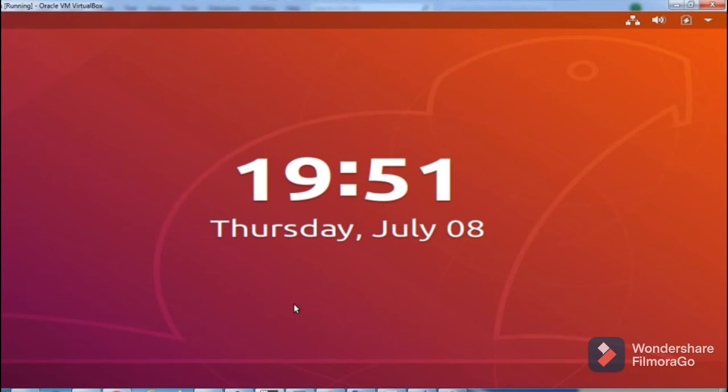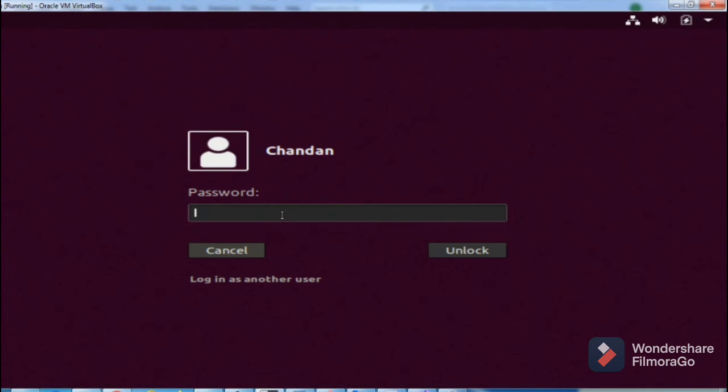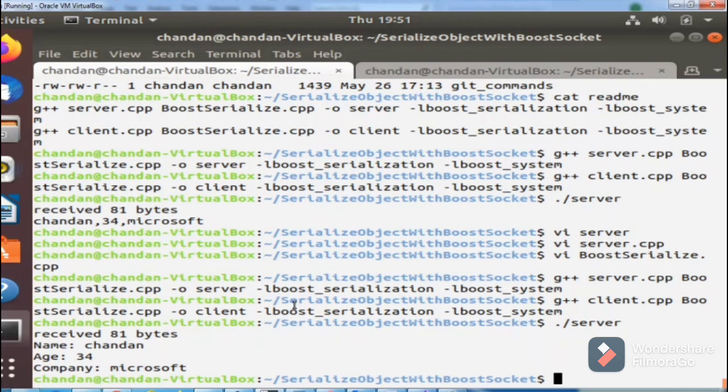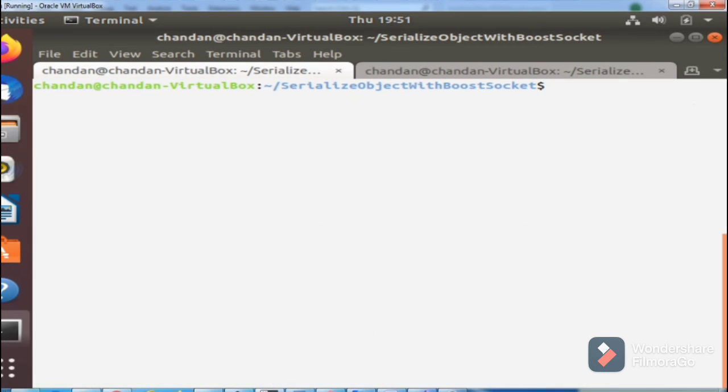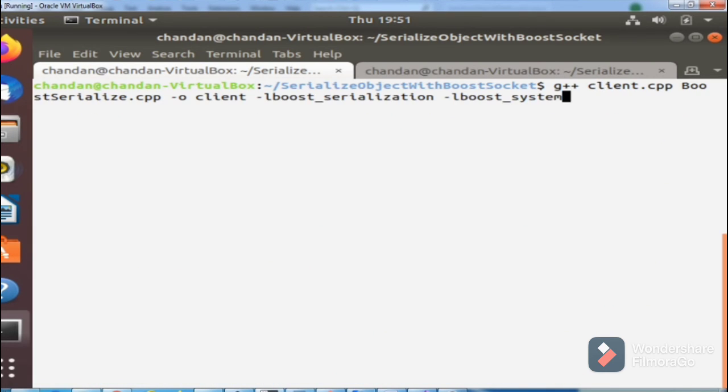Let's go back to my Ubuntu VM. Let's wait, we will compile this. It's a bit slow, so let's clear this output. First we will compile the server via this function. The RAM is slow in the Ubuntu, so it will take some time.